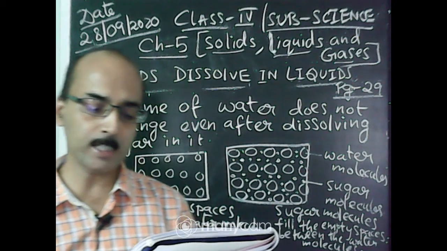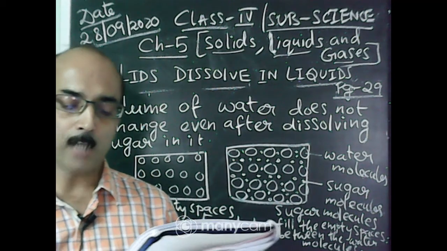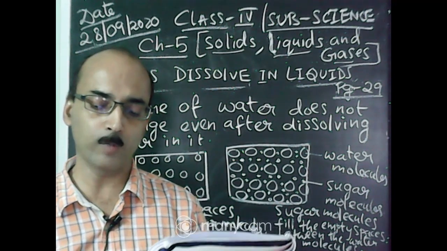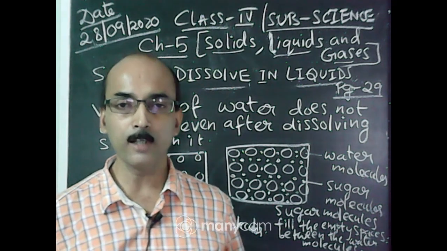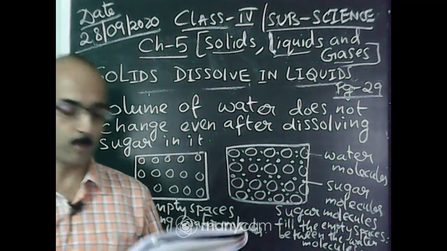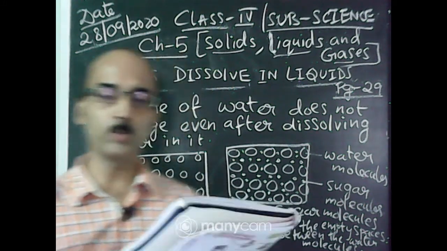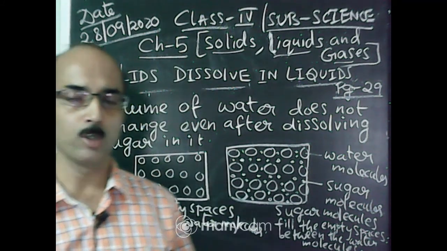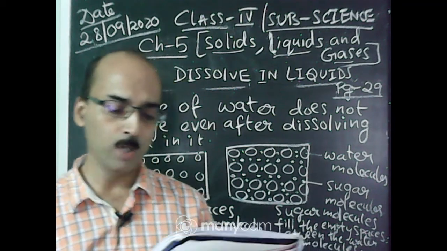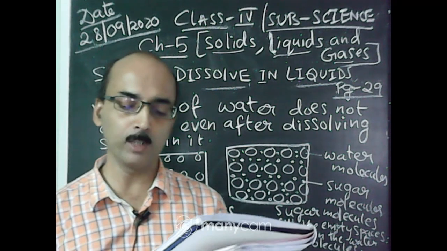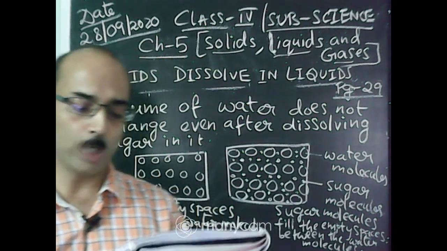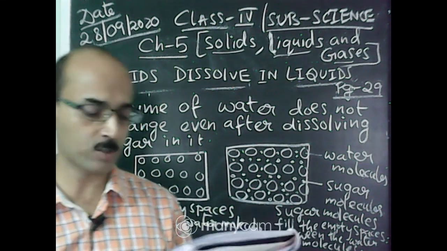The substances that dissolve in a liquid are said to be soluble in that liquid and are called solutes. You will underline this and memorize it. What do you mean by solute? The substances that dissolve in a liquid are called solutes. For example, sugar and salt.